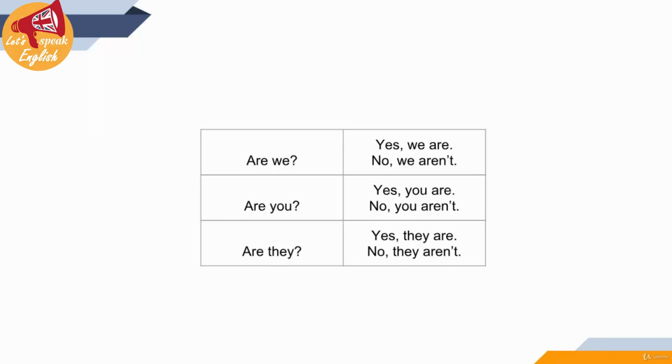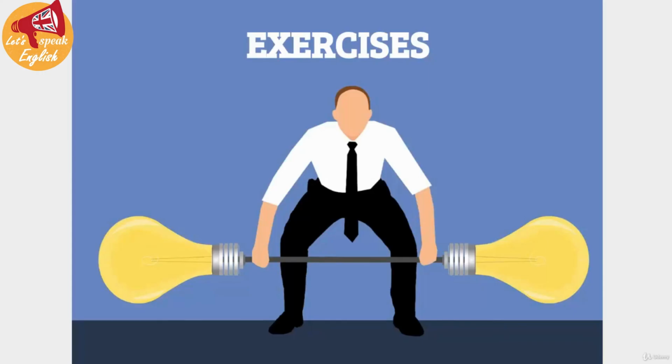We can also ask questions and give short answers. This yes, comma, something, is called a short answer. Positive short answer, yes I am. Negative short answer, no I'm not.